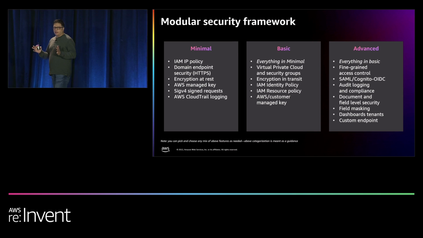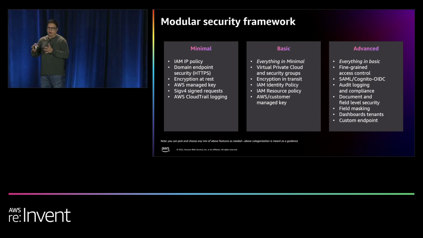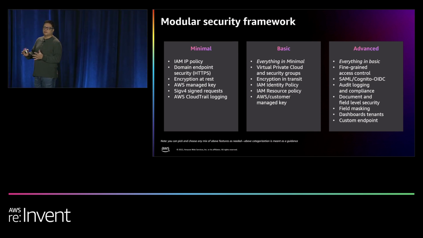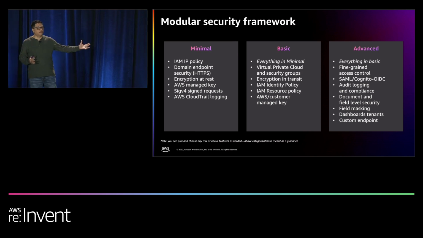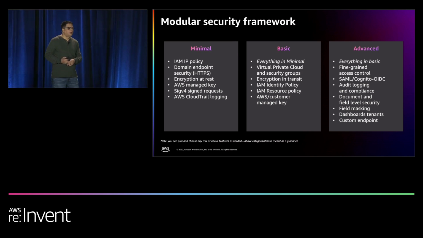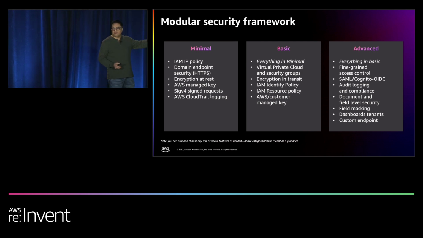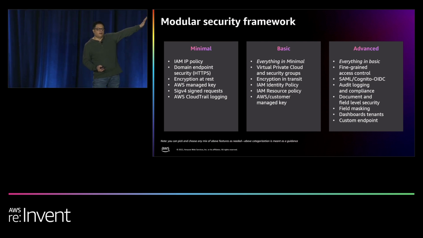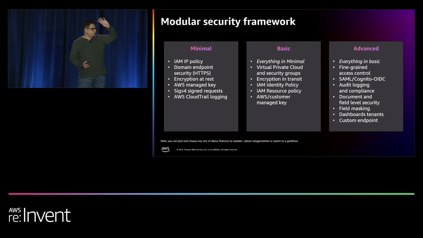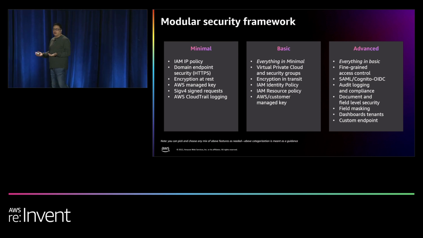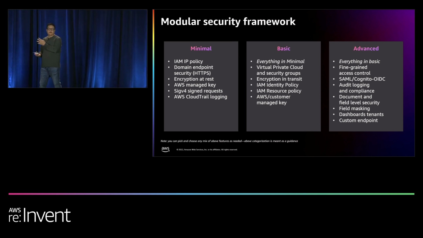Now, this is purely directional. It's not that you have to do either or, but based on what we have seen customers doing, this is how we have seen them in 3 different buckets. Now, just for me to know, does any of you relate with the minimal one here? Hey, this is the one which I've done and I'm secured. My data is good, right? And any of you who have actually done advanced, or you could relate with it?